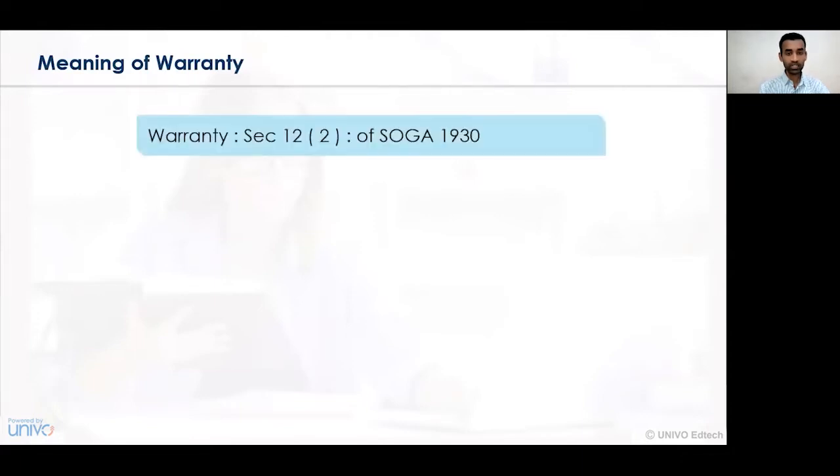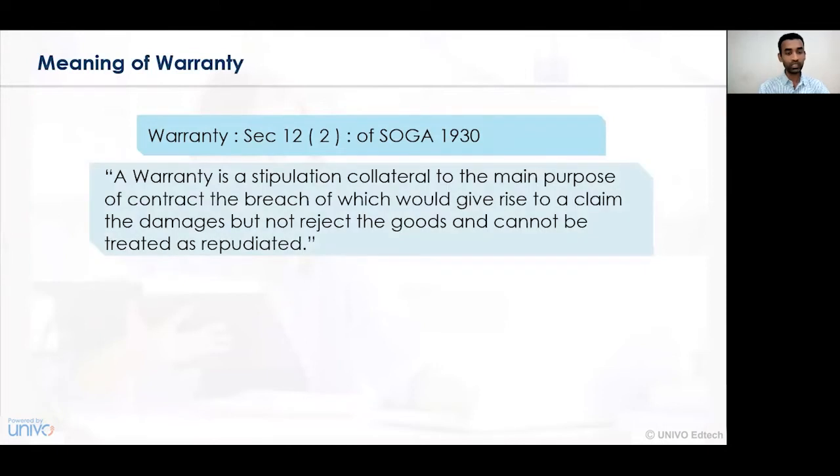Now let's begin with our learning. Initially, we'll recap what we mean by a warranty. Warranty, as per Section 12, subsection 2 of the Sale of Goods Act 1930, means a stipulation which is collateral to the main purpose of the contract, the breach of which would give rise to a claim for damages but not a right to reject the goods and cannot be treated as repudiated.